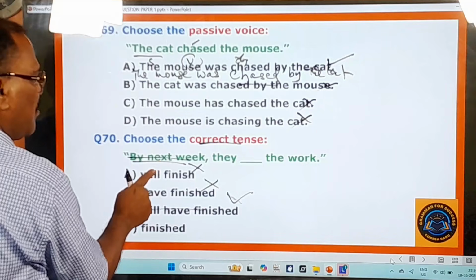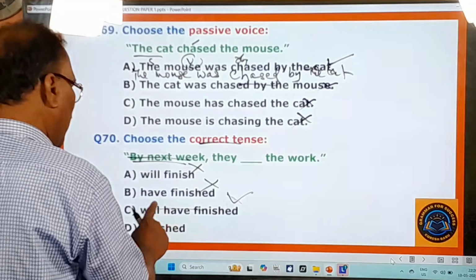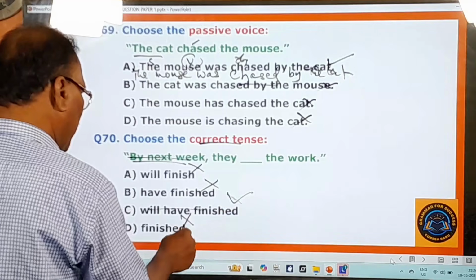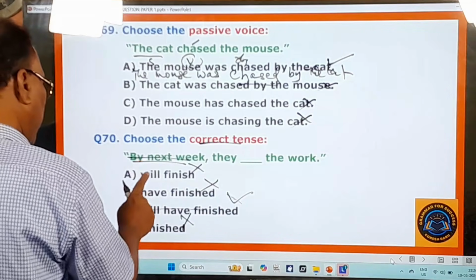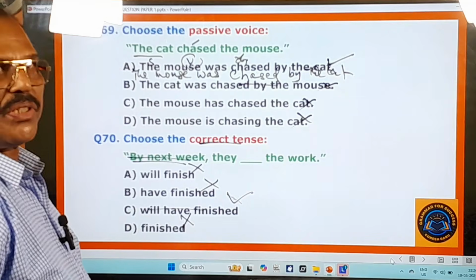This simple future you should not use, but future perfect tense you have to use. That's why will have finished is the right one, and finish is not. So A, B, D are wrong, and the C one is the right one. And now you move on to other questions.